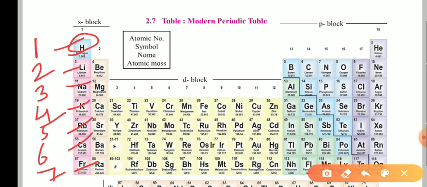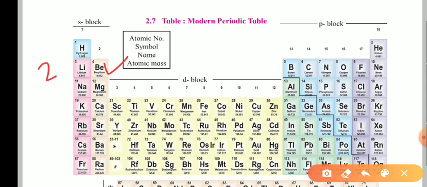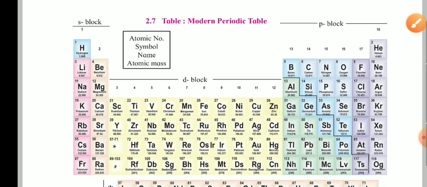If I take another example, like beryllium, it is present in group number 2, which means the outermost orbit will have 2 electrons. Total how many orbits will be there? 2 orbits. Why? Because it is present in period number 2. Suppose I take strontium, which is present over here.